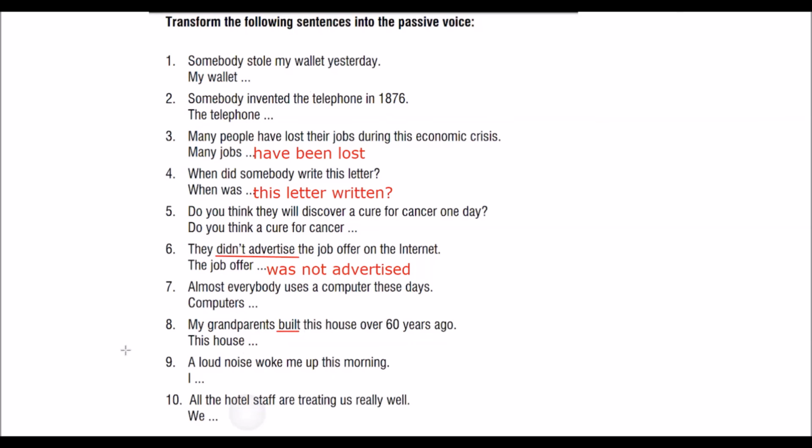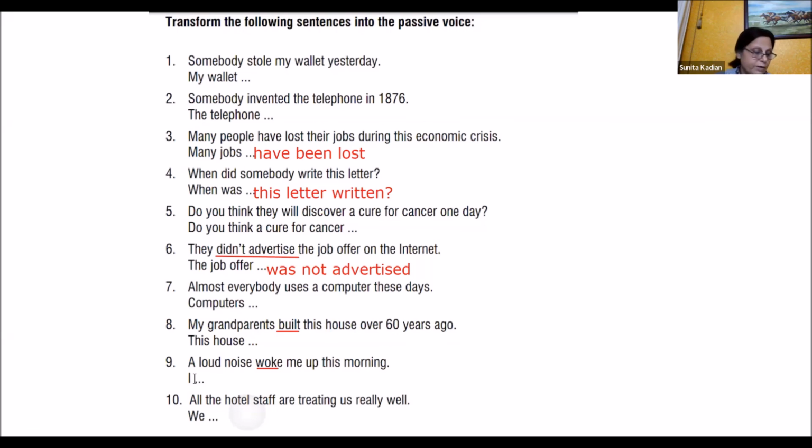Disha. I wake up by a loud noise this morning. The word is woke. Now, you did not wake up anybody or anything, right? Something woke you up. So when you put it in passive, remember the main verb will always be in passive voice. Either you just say, I woke up at this time, which is simple past tense. But here it is a loud noise. A loud noise woke you up. So how do you put that in passive voice then?